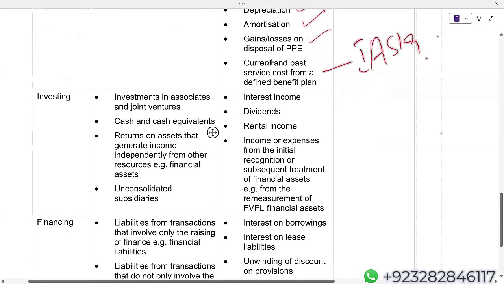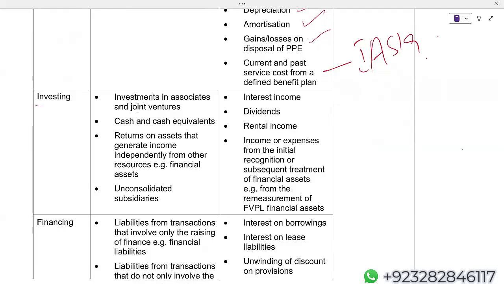Look at this, investing. What comes in the investing section? Investment in associates and joint ventures, cash and cash equivalents, return on assets that generate income independently from other resources, for example financial assets, unconsolidated subsidiaries. Students, we will be discussing IFRS 19. That is also a new area in SBR. Don't worry at all. Now, investing: interest income,